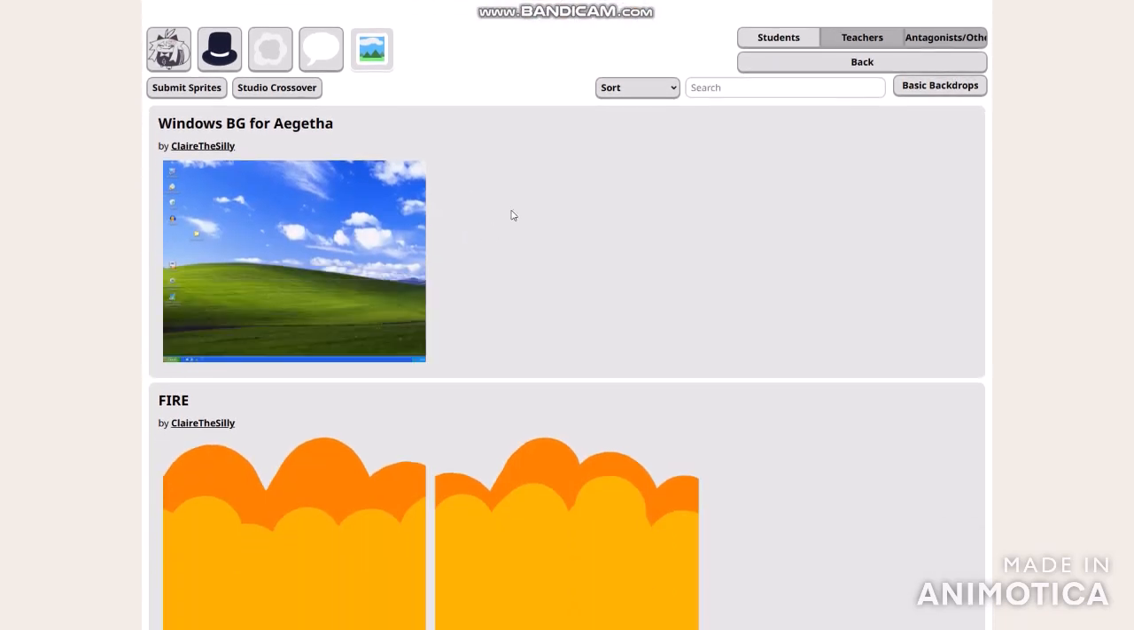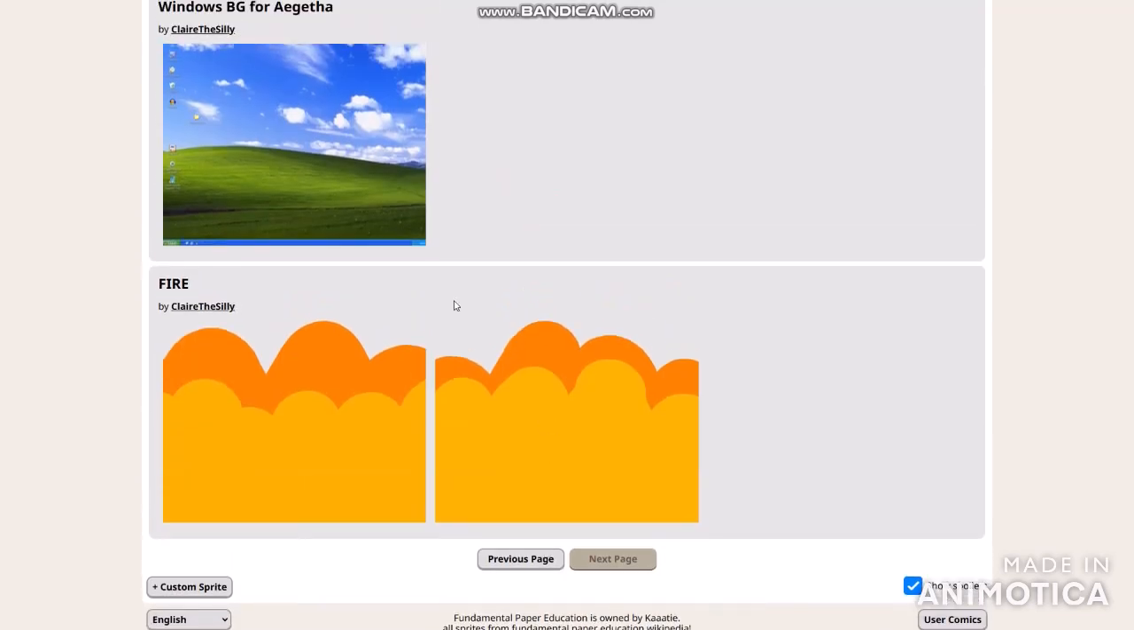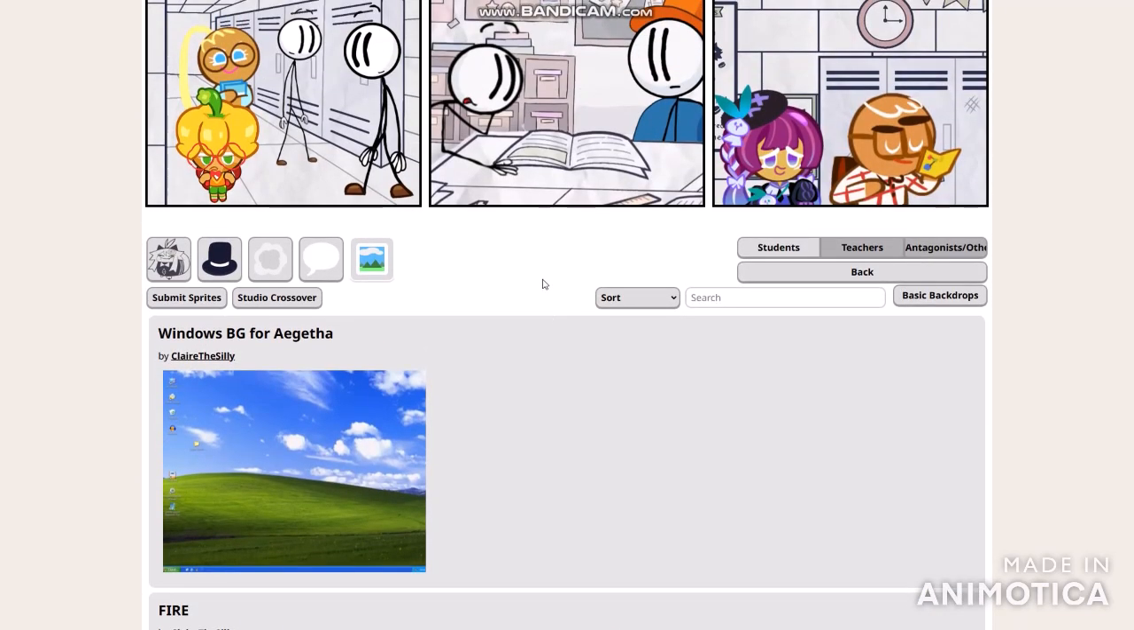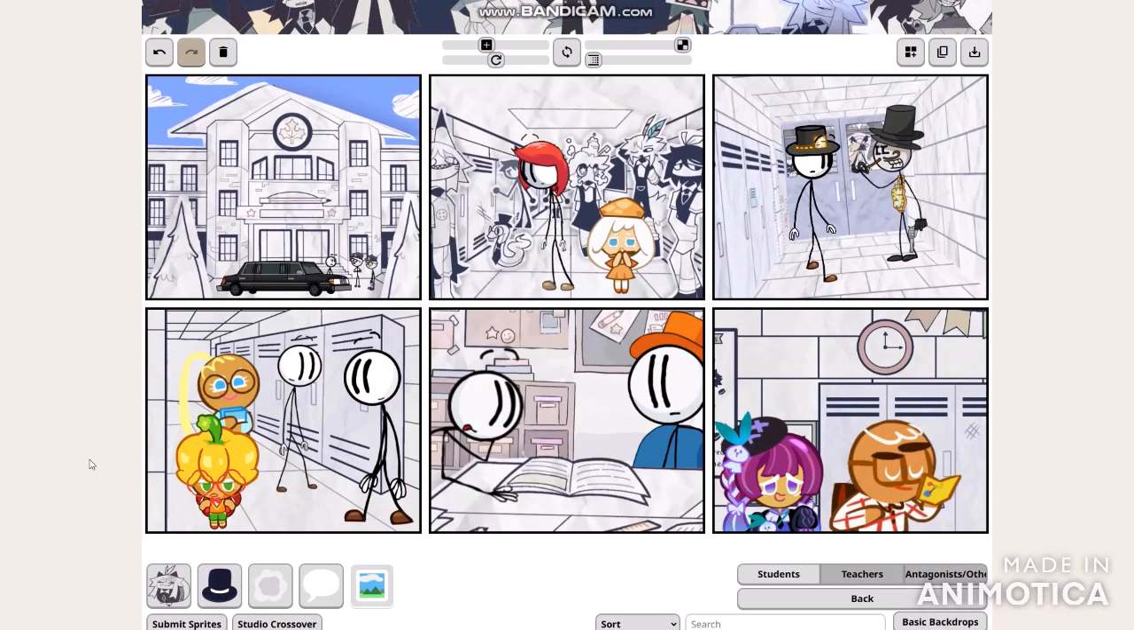That must be for the Windows XP background as well. Before we end this video, we eventually added some Cookie Run characters that could be around in the hallways, such as Onion Cookie, Hero Cookie, Cheerleader Cookie, and finally Bell Pepper Cookie, who wasn't here before school as well.